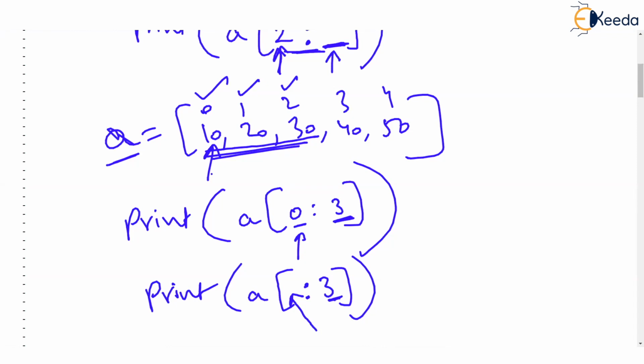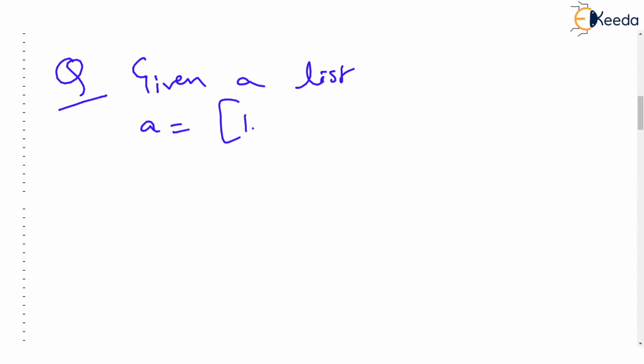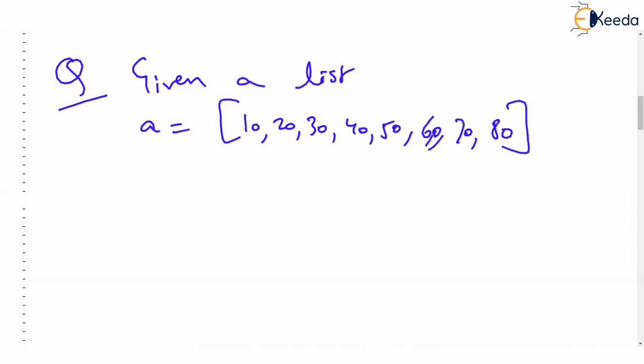But now I will impose a new problem. This is related to slicing. Given a list, let's say A is equal to 10, 20, 30, 40, 50, 60, 70, 80. You know the indexes are 0, 1, 2, 3, 4, 5, 6, 7. And somebody poses a problem that